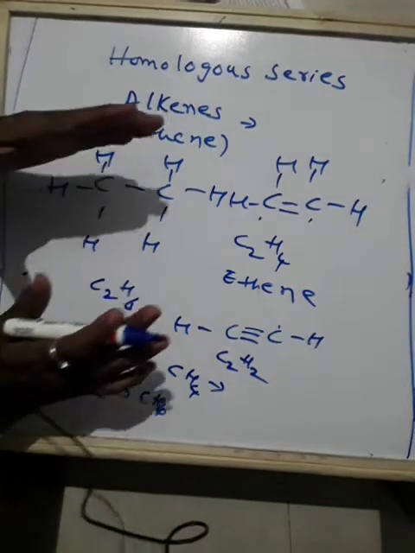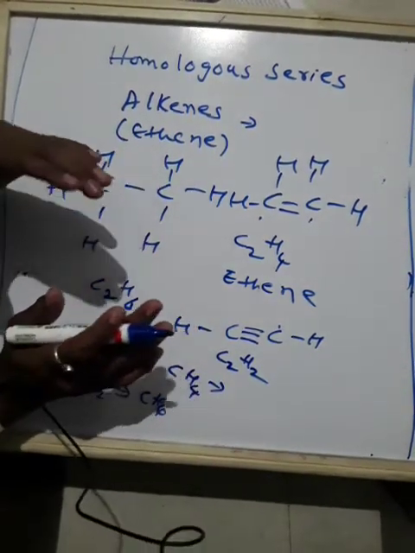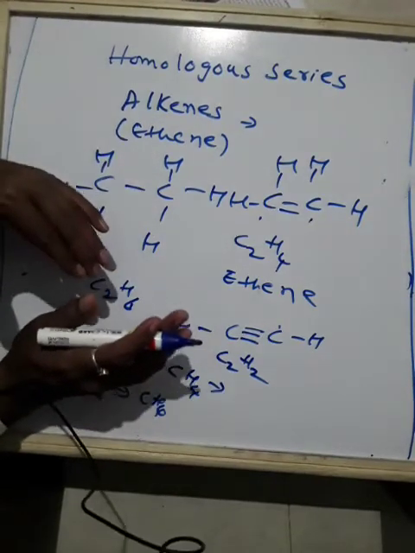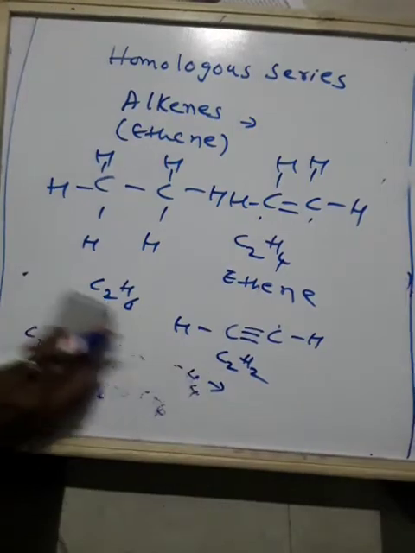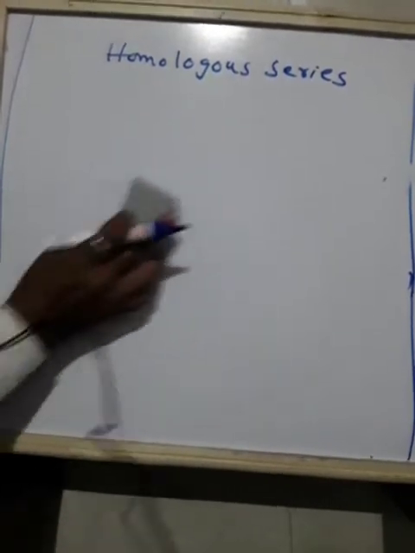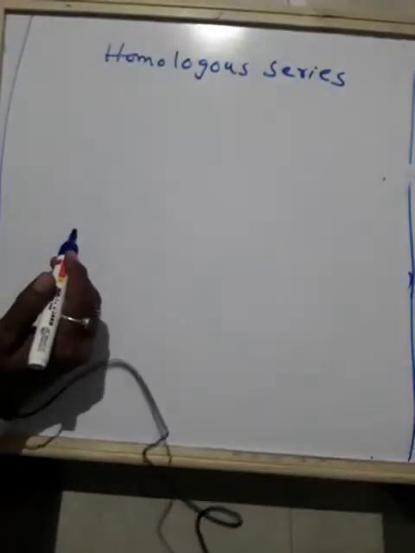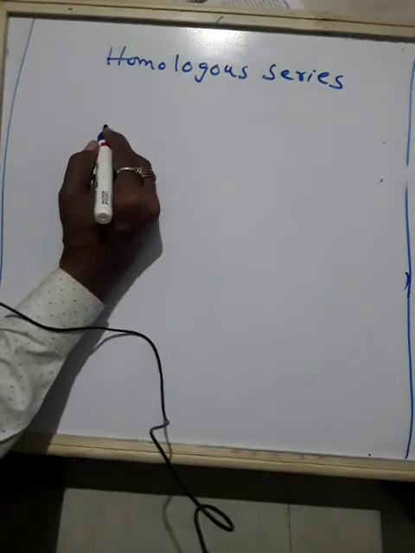There is one formula called the general formula for alkanes, alkenes and alkynes. Can you find the difference in molecular mass between these pairs?